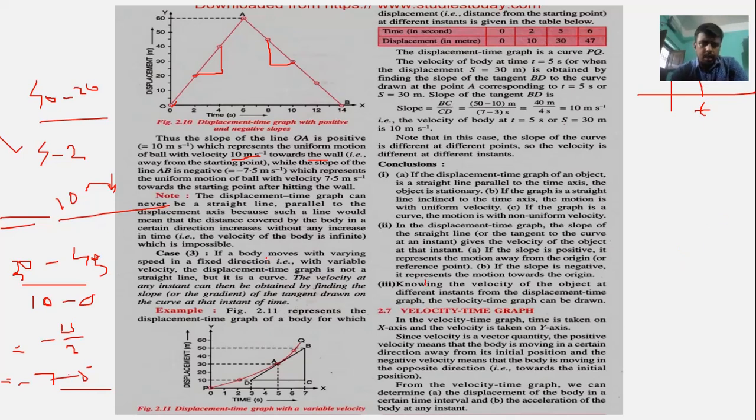If a body moves with a varying speed in a fixed direction, that is with variable velocity, the displacement-time graph is not a straight line, but a curve. Okay, अगर एक body move कर रहा है varying speed में in a fixed direction, उसका direction same है पर वो varying speed में move कर रहा है, तो फिर उस वक्त हमारा जो ग्राफ निकलेगा वो एक स्ट्रेट लाइन नहीं निकलेगा, वो एक कर्व निकलेगा, ठीक है?